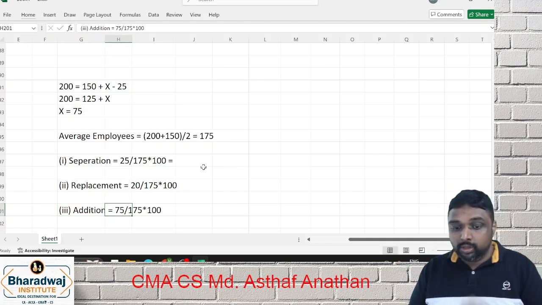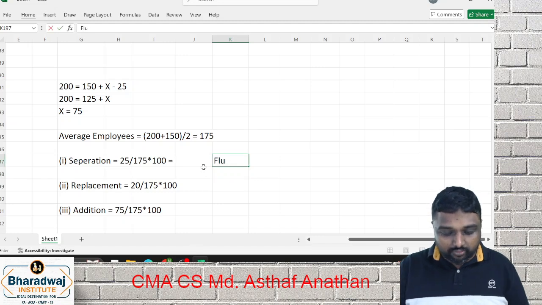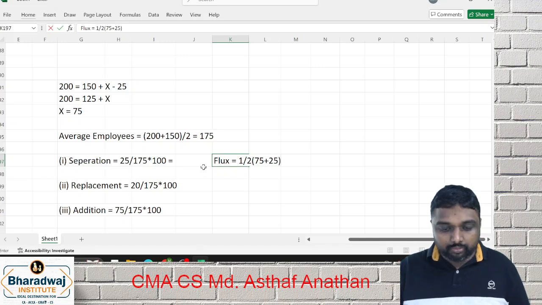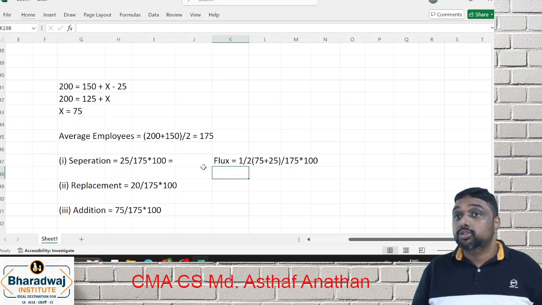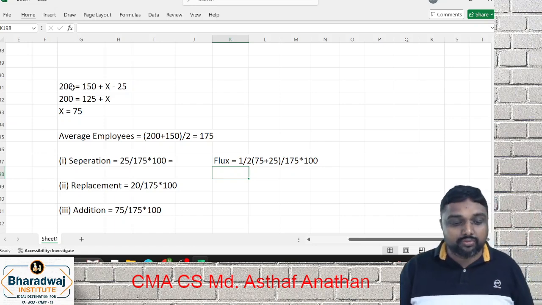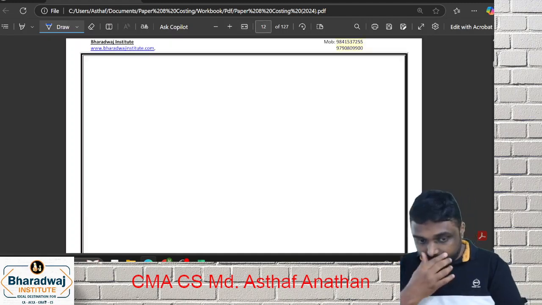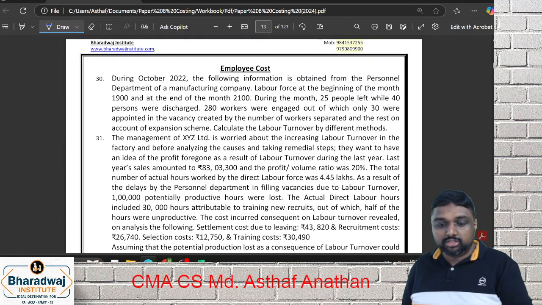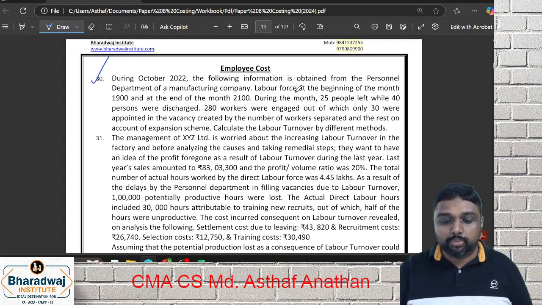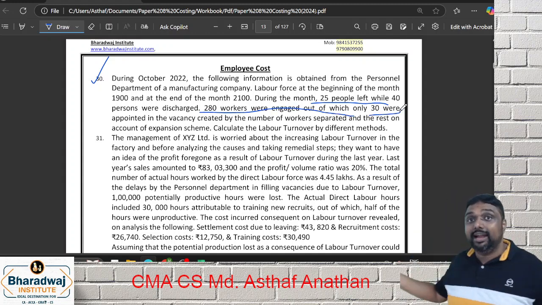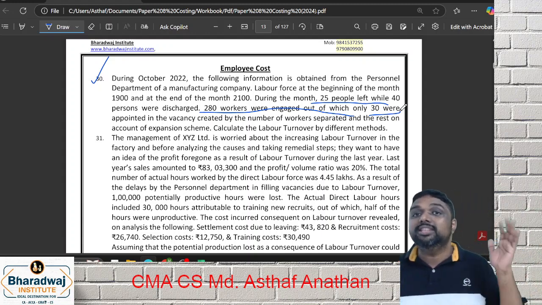Are you clear, friends? Hope all of you got it. Finally, for the flux method, half of addition plus separation divided by 175 into 100. So here addition is missing, that is why we applied this formula. If you go through the first question, everything is given. No formula is needed. 25 people left and were discharged, 280 are new, in that 30 were appointed. They gave all the data. If they give all the data directly, you can do it, and you don't have to check the formula.